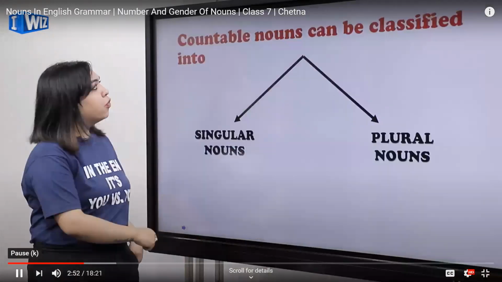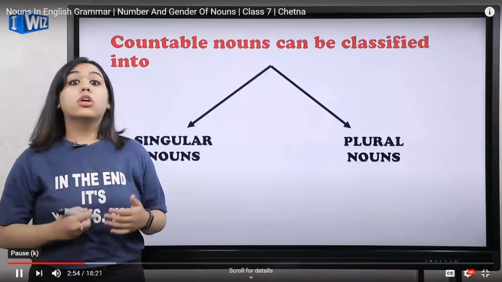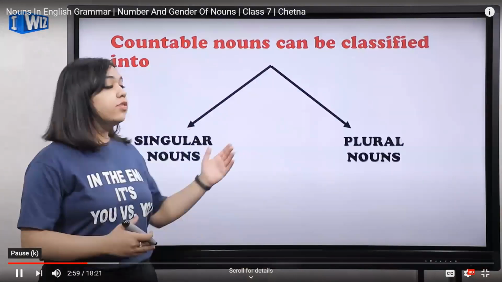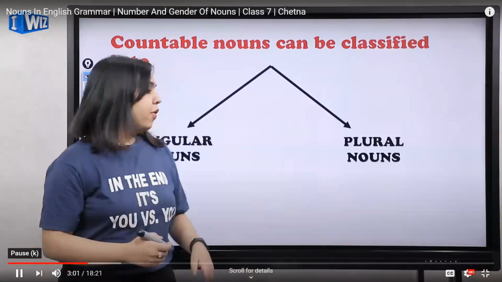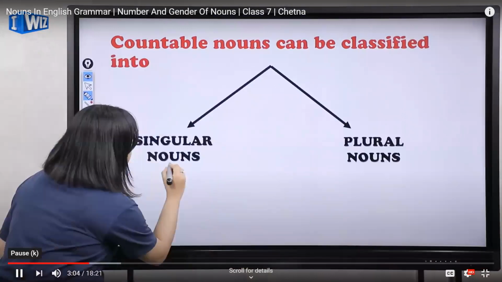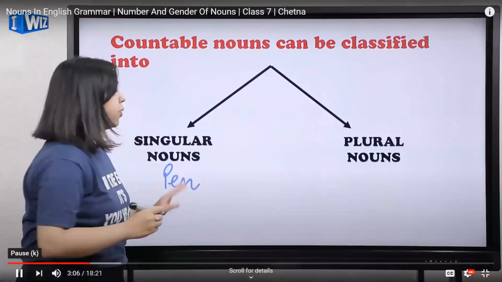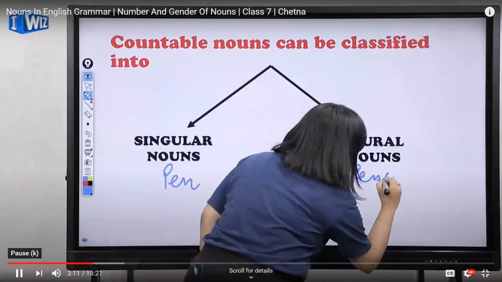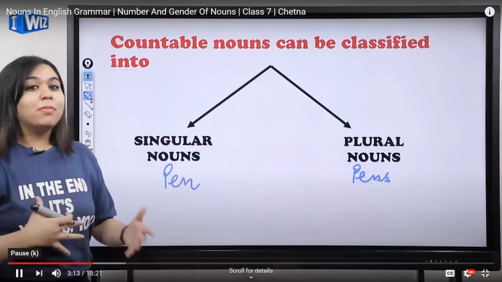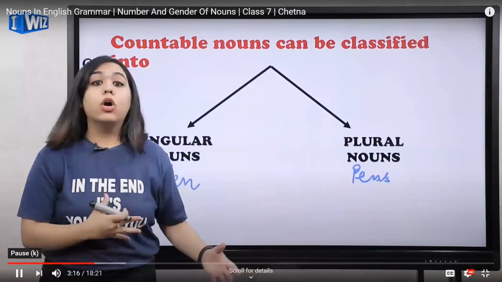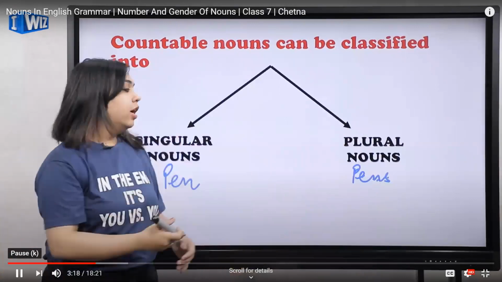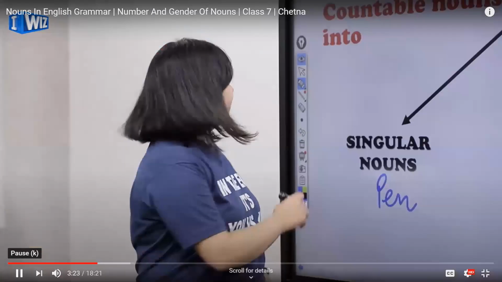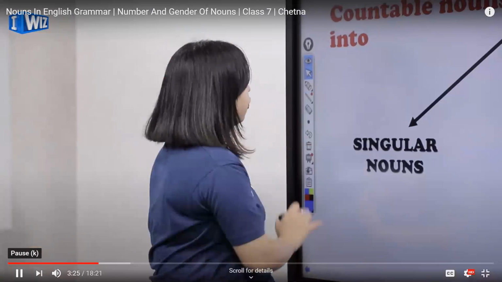Let's move on. Now, talking about countable nouns, countable nouns can be classified as singular nouns and plural nouns. If we talk about, say, pen, it will be a singular noun. But if I say pens, if I add an S, it will be a plural one. Similarly, book, books, singular, plural. Table, singular, tables, plural. Okay? So let's move on.